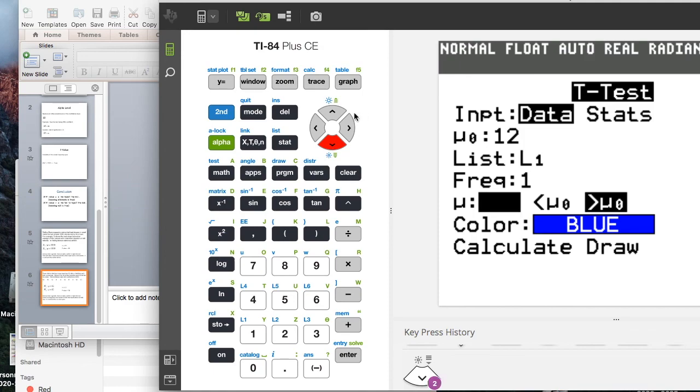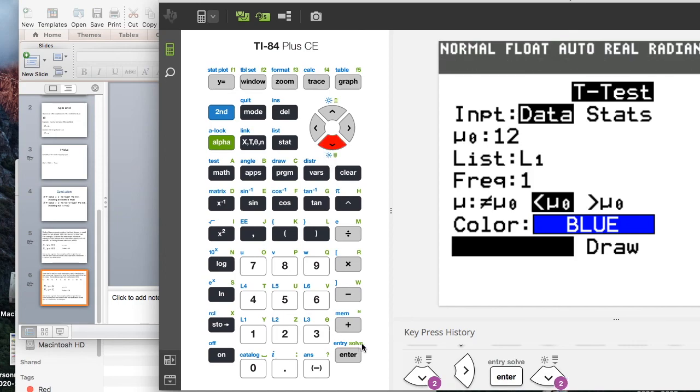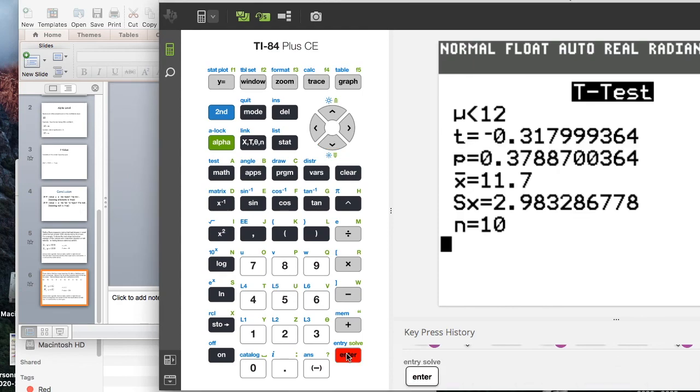We had less than, so I'm going to change that to less than. And then I'm going to hit calculate. Okay, so our p-value here, again, the test statistic we're not worried about, but the p-value is 0.379.